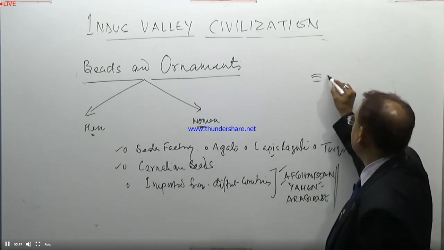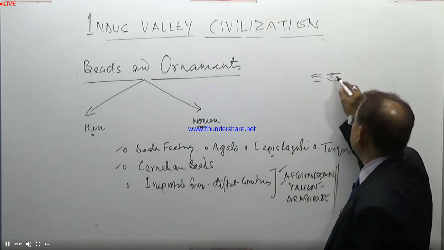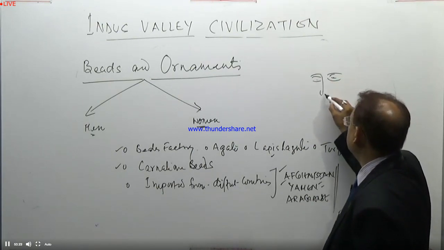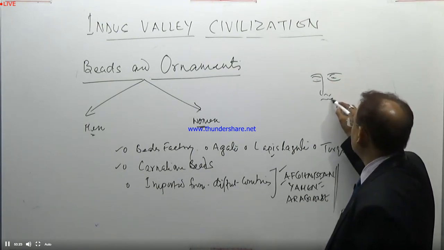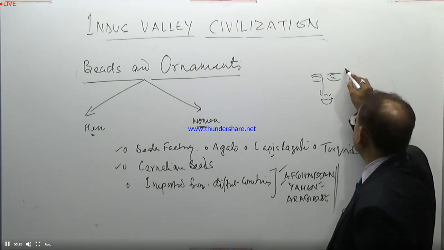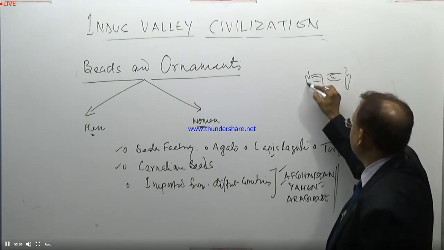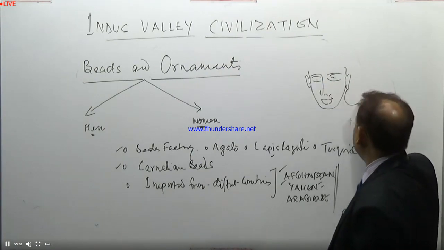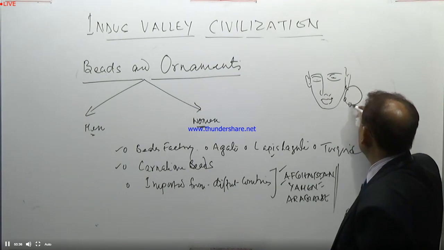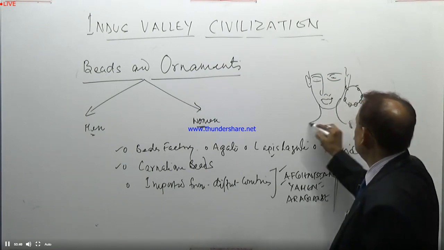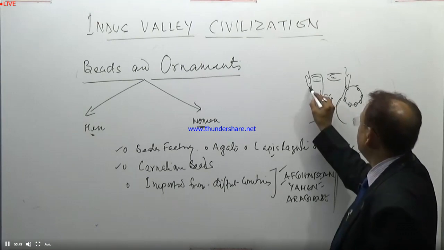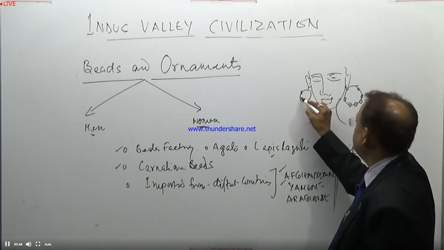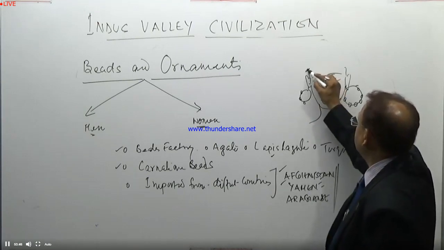We also find the female images, women images of the Indus Valley regions. In these images we find women were well decorated, with earrings in their ears. And they were well dressed.